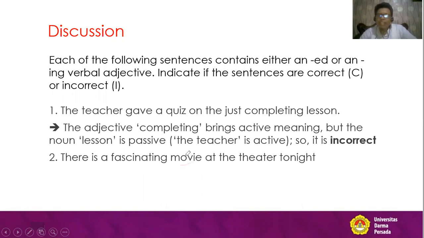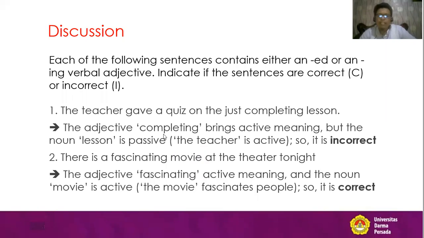Contextually, we say that movie is active, because we say there is a fascinating movie. So what is active? The movie. So movie is an active noun. Is it okay to have ing and then an active noun? The answer is yes, it is correct.